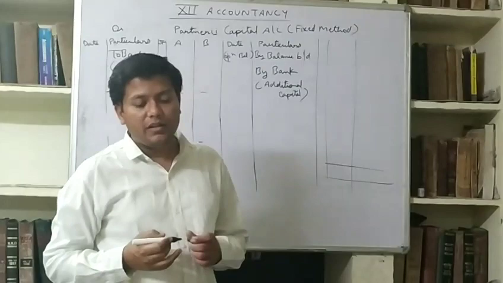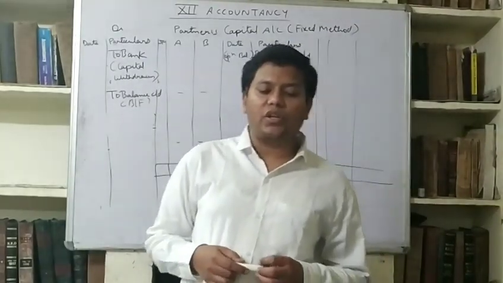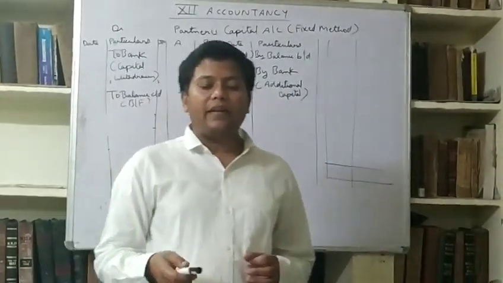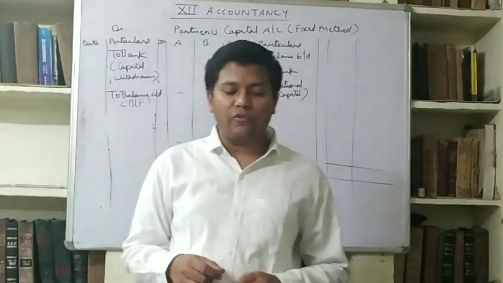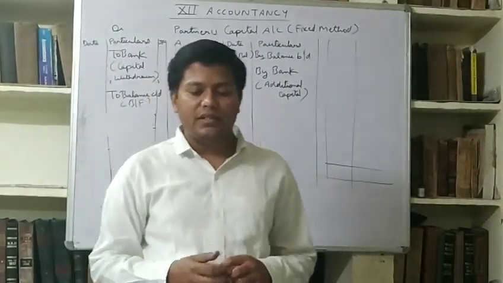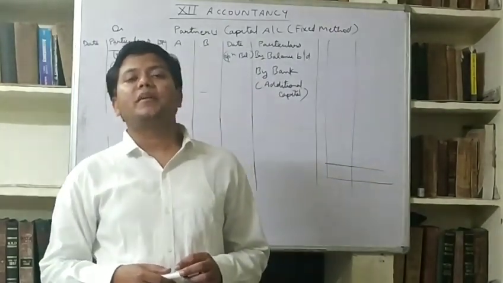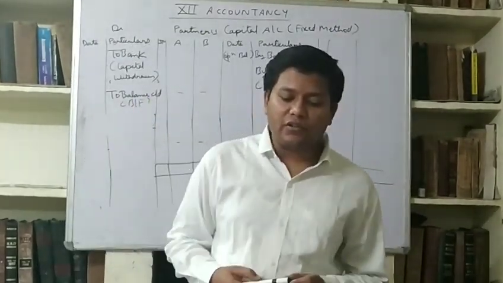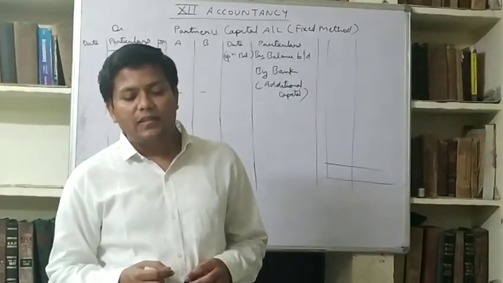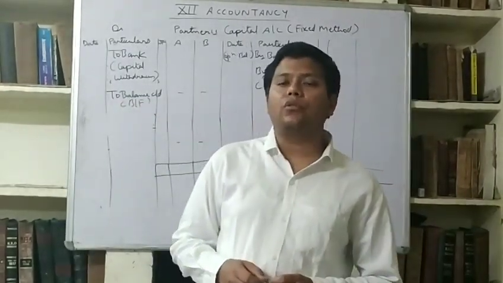I hope you understand. And today's homework is question number 9, which is related to interest on loan. You have to calculate interest on loan, which is so easy. 6 months interest will be charged, and the rate of interest will be 6% per annum, because it is written in this question that partnership deed is silent on the question of interest on loan.